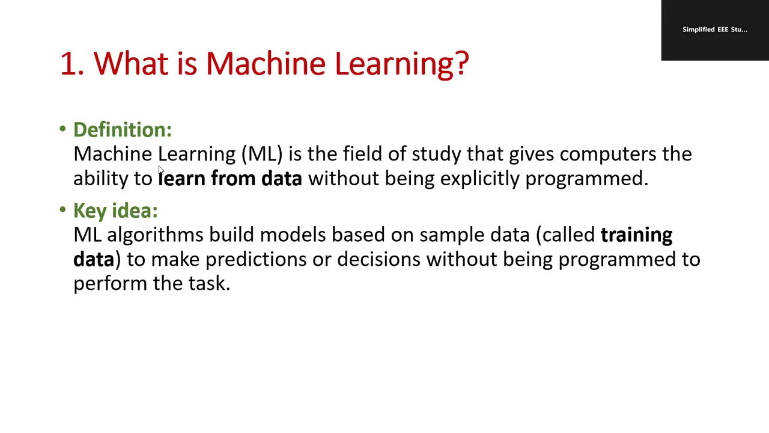What is machine learning? Machine learning is the field of study that gives computers the ability to learn from the data without being explicitly programmed. So learn from the data, and based on that, you will go for prediction. The key point is that an ML algorithm builds a model based on the sample data. So the data set is very important for machine learning.